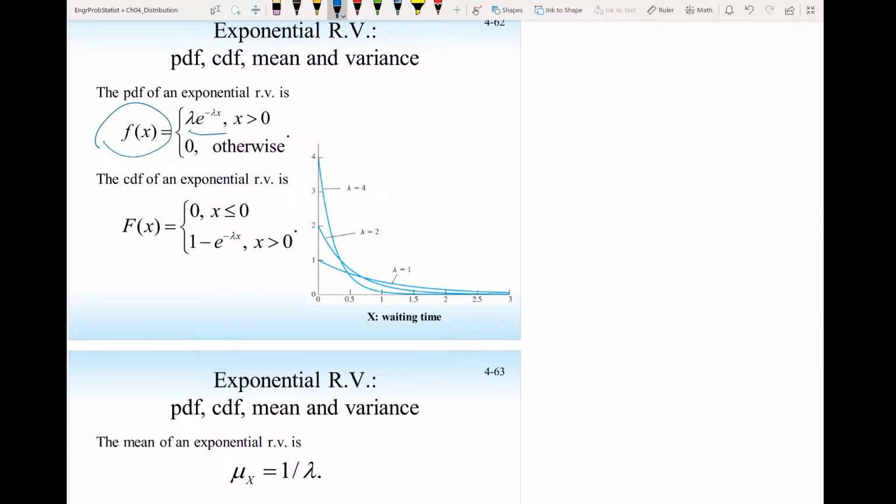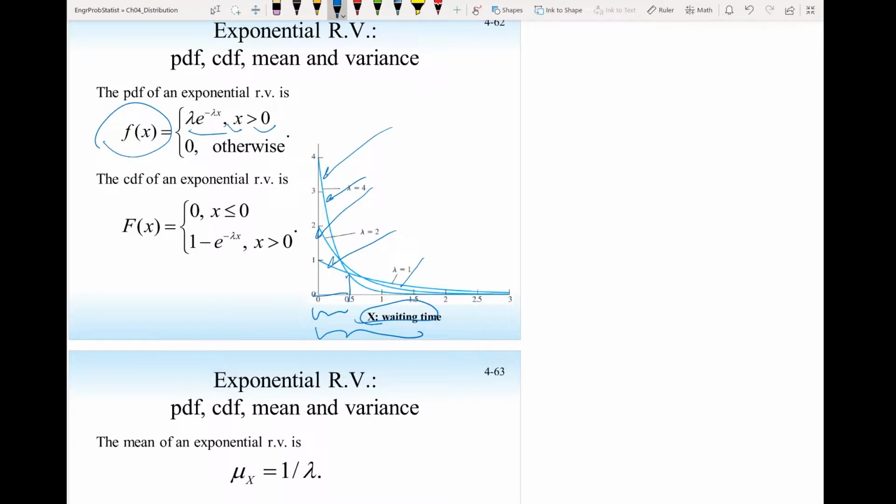If I plot these, it will be this graph for different lambda. So for larger lambda, that is a high rate of occurrence, the waiting time X will be short. Most of the waiting time will be, in this case, between 0 and 0.5 for lambda 4, versus for lambda 1, where the waiting time will be longer, 1.5. And if X is a waiting time, then it has to be larger than 0.